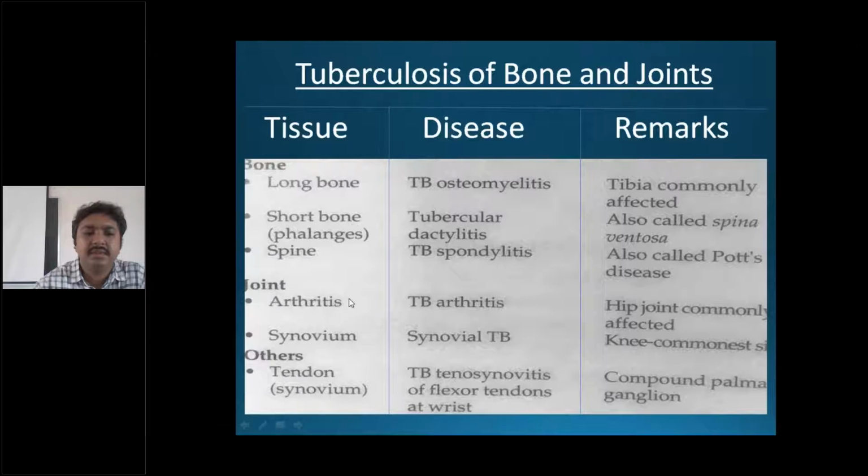In the joint, if the tuberculous infection occurs in the joint, it is called arthritis, and the most common joint is the hip joint. Also, synovial tuberculosis can occur, more common in the knee. So these are only so that you get familiar with the terms. TB synovitis, tenosynovitis of the flexor tendons of the wrist is called compound palmar ganglion.